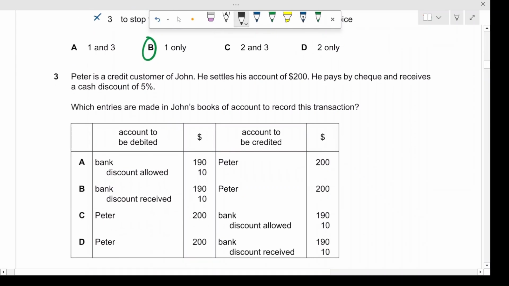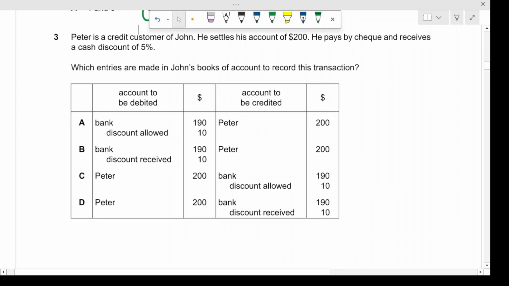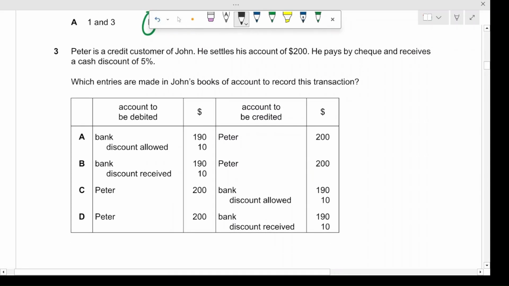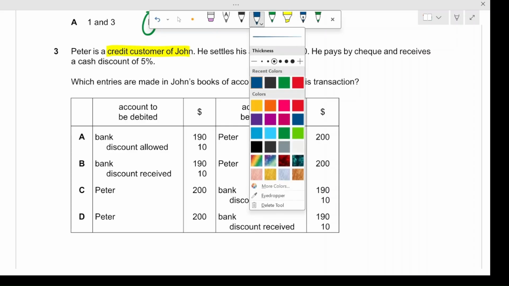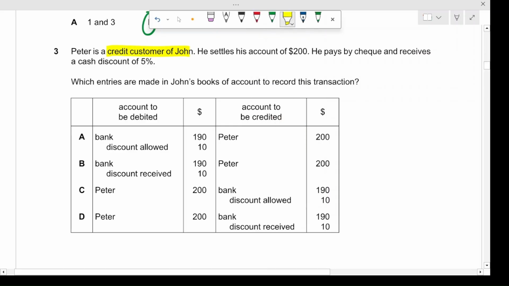All right, moving on. Sorry about this. So moving on, Peter is a credit customer of John. Credit customer. Each word is very important, so pay attention to every option here. Peter is a credit customer of John. He settles his account of $200. He pays by check and receives a cash discount of 5%. Which entries are made in John's books? Not Peter's books, John's books. All right, of account to record this transaction.